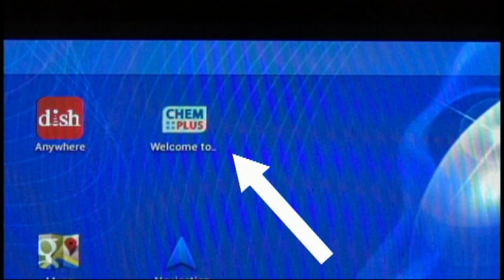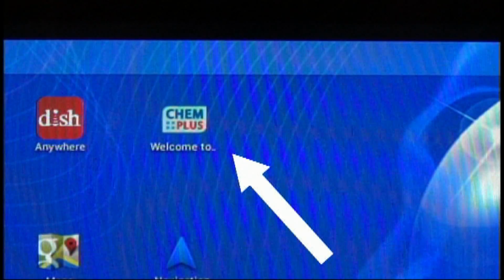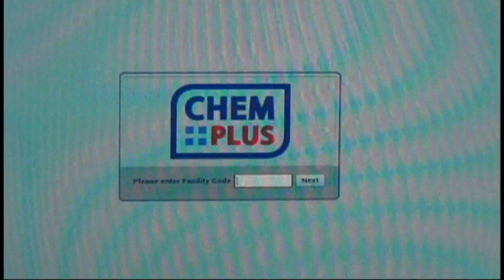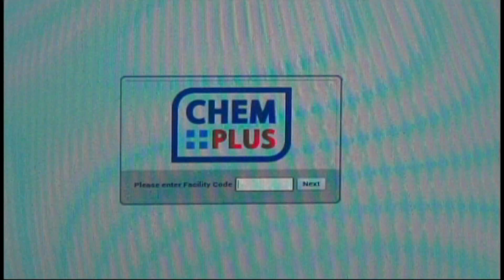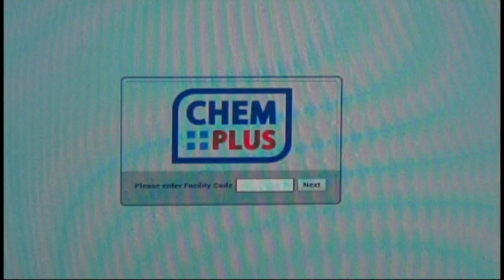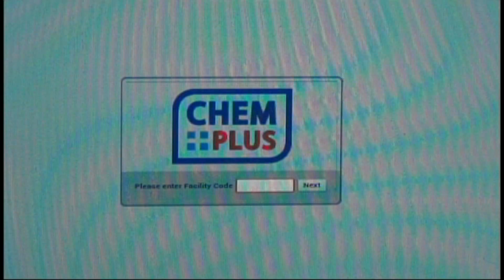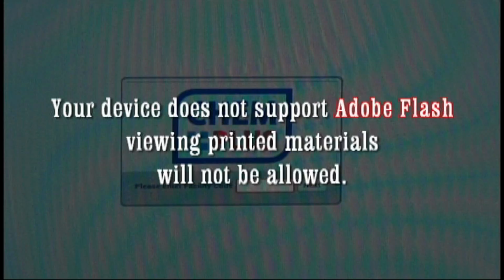You'll see ChemPlus on your home screen. So when you click on it, it will go directly to the ChemPlus website. Please note, you will be able to utilize all aspects of the ChemPlus program, but your device is not supported by Adobe Flash, so you will not be able to view printable materials.